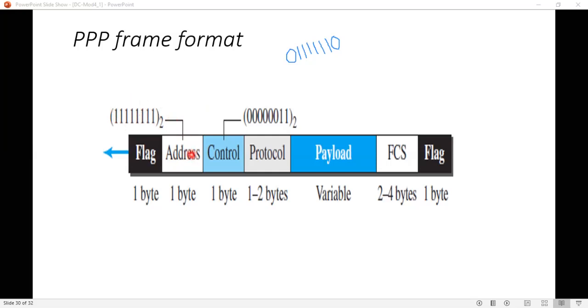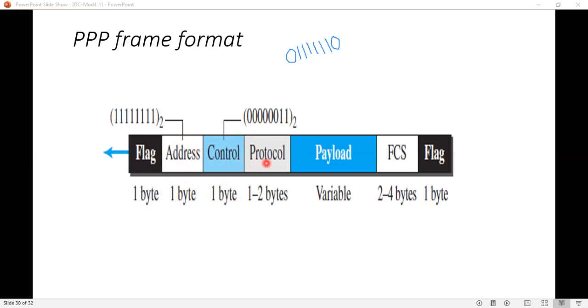This address field is 1 byte, occupying 1 byte in the frame. Next is the control field. The control field is a constant value as shown here, 00000011, and it occupies 1 byte in the frame.